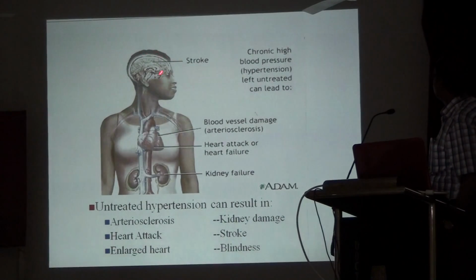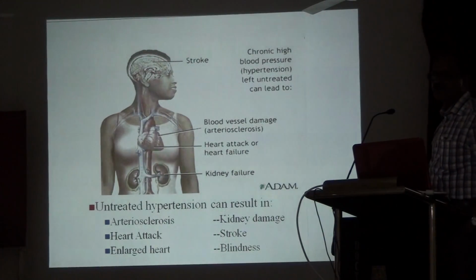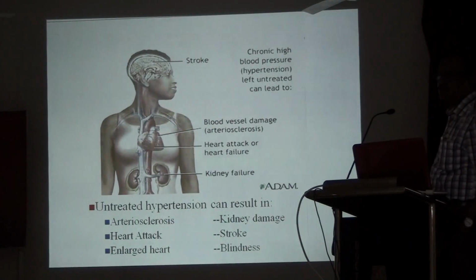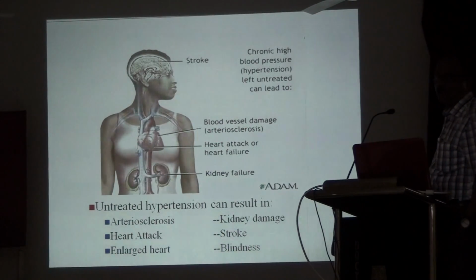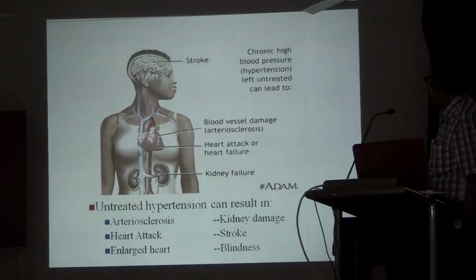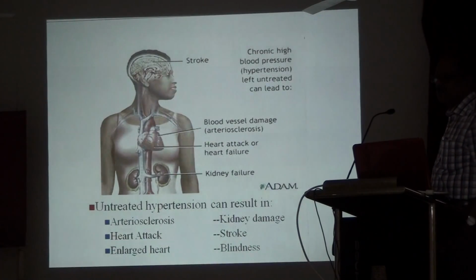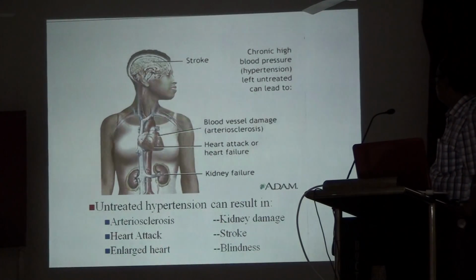When there is bleeding or a blockage in the blood vessel of the brain, you get a stroke. On one side there will be paralysis or loss of consciousness. Similarly, if the blood vessels to the heart are damaged, then a heart attack or heart failure will occur. Once the kidney is involved, at one stage we will get kidney failure.